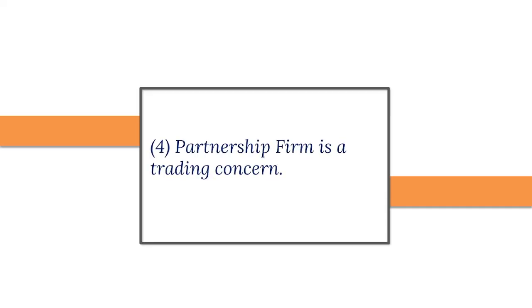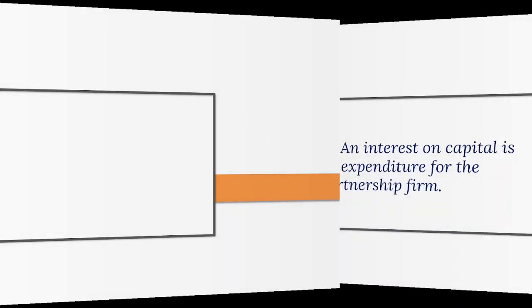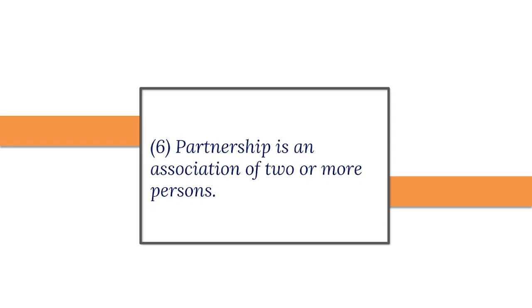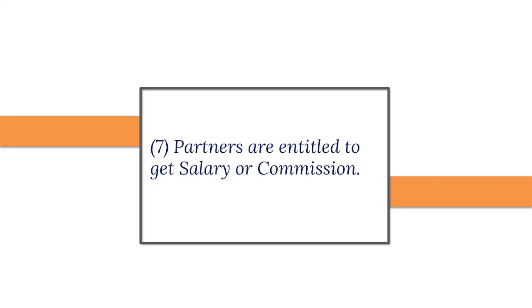4. Partnership firm is a trading concern. And the answer is agree. 5. An interest on capital is an expenditure for the partnership firm. And the answer is agree. 6. Partnership is an association of 2 or more persons. And the answer is agree. 7. Partners are entitled to get salary or commission. And the answer is disagree.